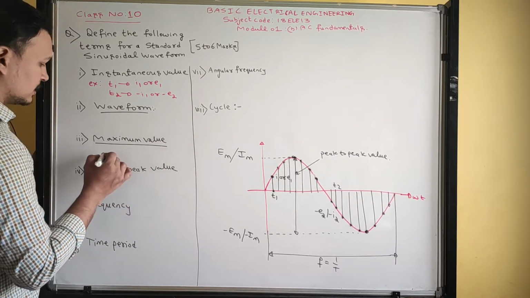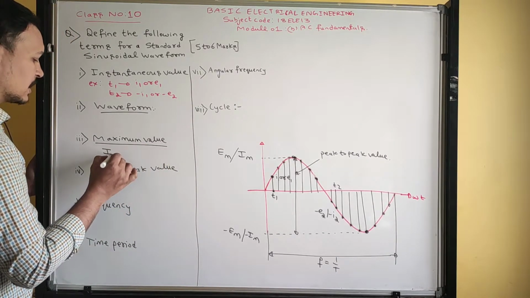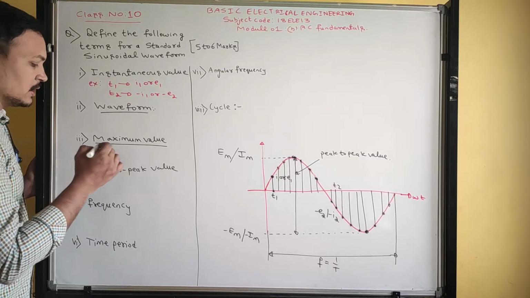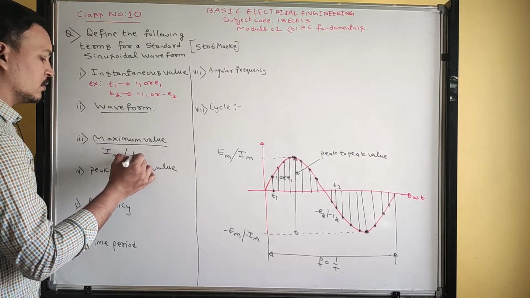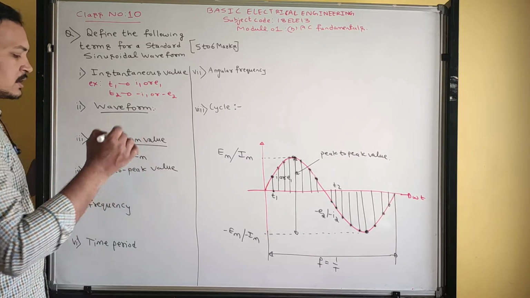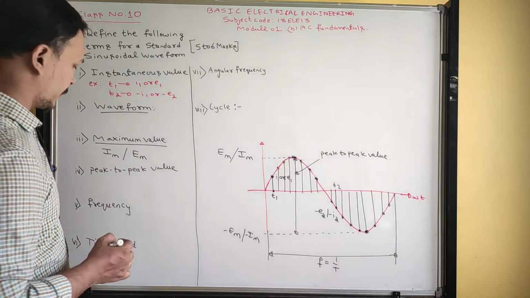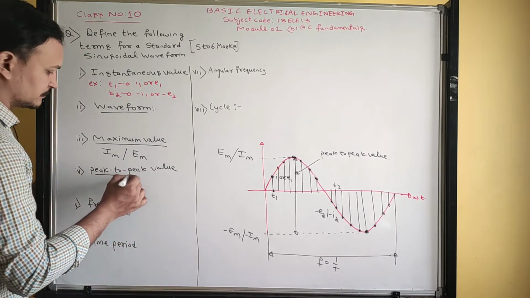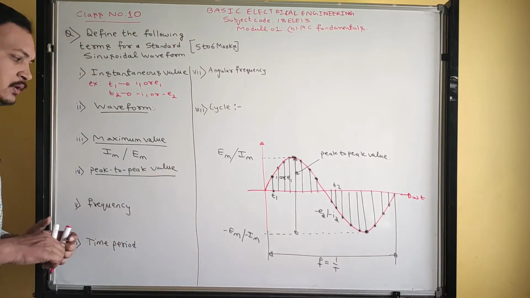So it is denoted by, if the quantity is current, maximum current denoted by Im. If the quantity is voltage, maximum voltage defined as Em. Okay, got it? Next, peak to peak value.